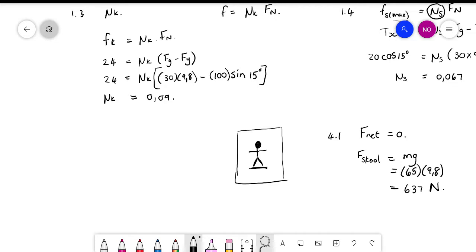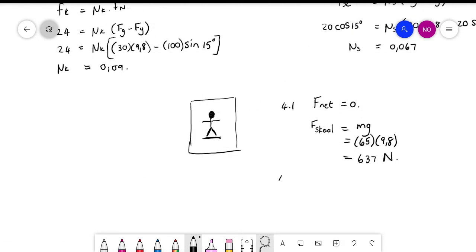Okay, nou sê hulle vir jou, wat sal die lesing op die skaal wees as die huisbak teen 3 meter per sekonde opwaarts teen 'n konstante snelheid beweeg? So now it is moving upwards at a constant velocity. Now this one is formulated in such a way that it is supposed to throw you off. Constant velocity means what? F net is 0. So it's exactly the same. As hy teen 'n konstante snelheid beweeg, dan beteken dit F net is nog steeds gelyk aan 0. Okay? So met ander woorde, die lesing op die skaal gaan nog steeds 637 Newton wees.